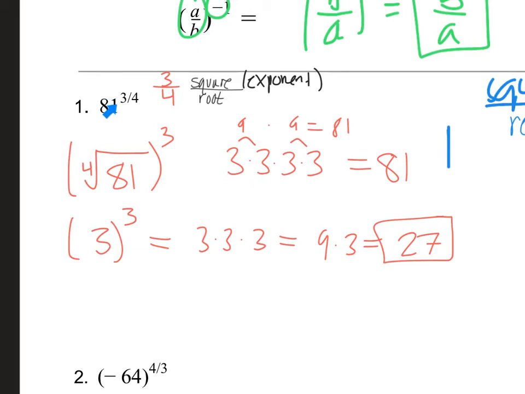4th root and then cube it. And that's exactly what we did. We took the 4th root of it, that was 3, and then we cubed it, got 27, right? Simple as that. So let's move on to